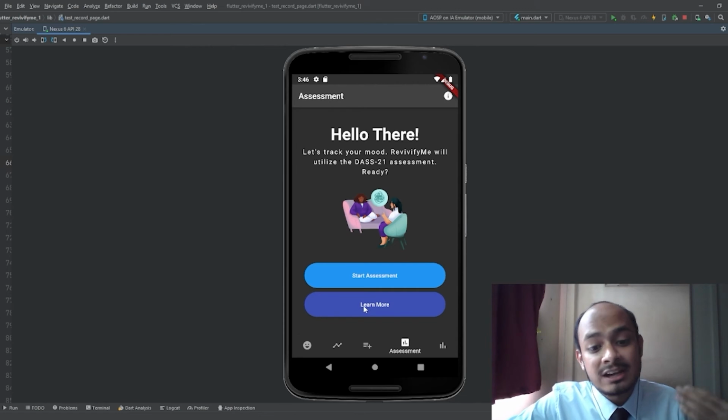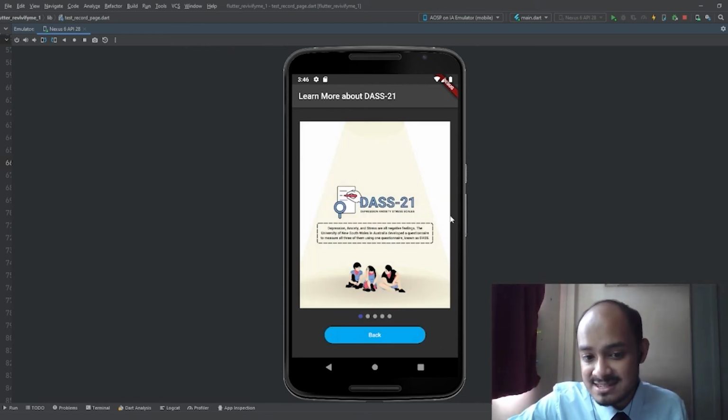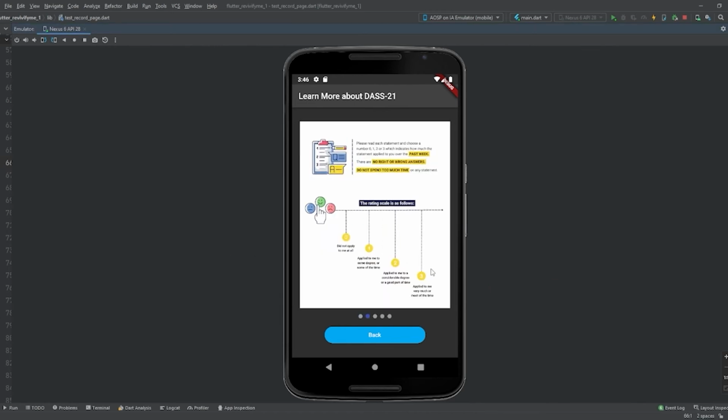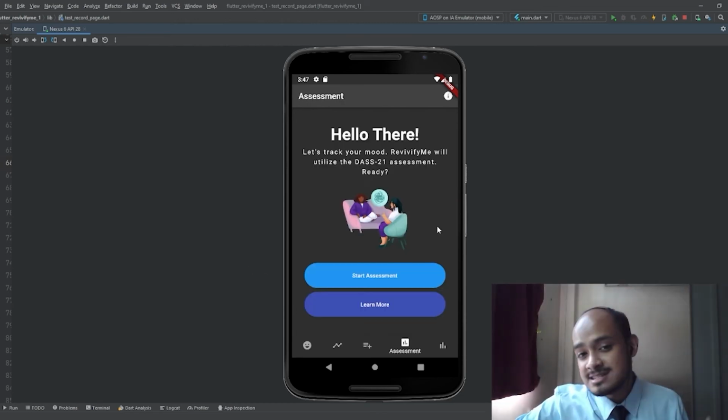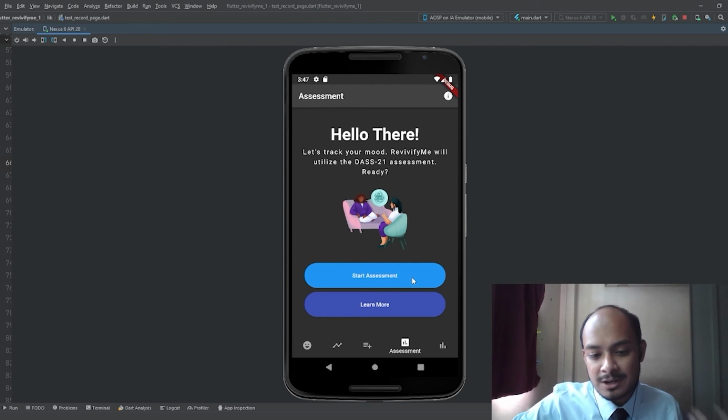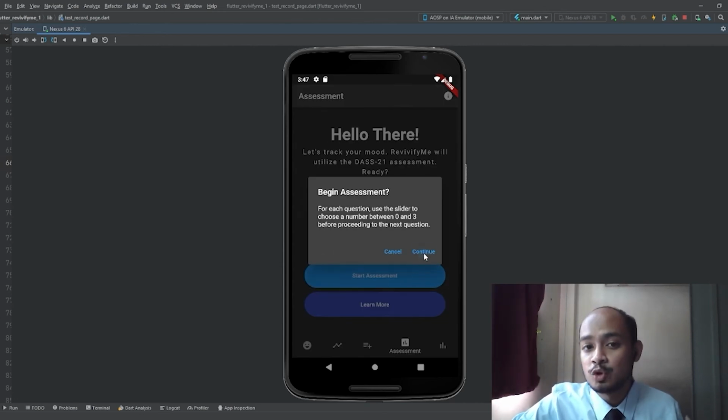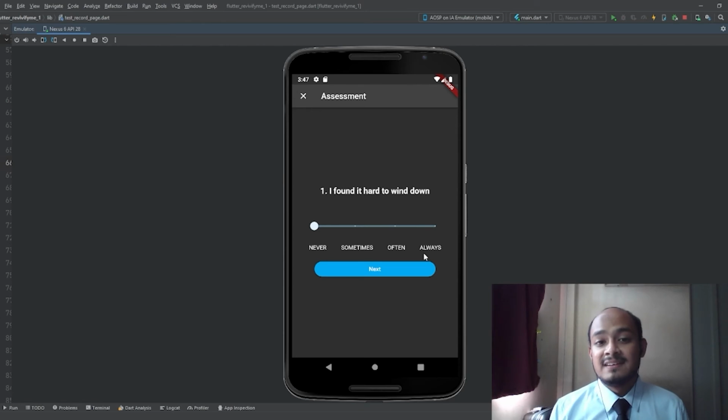Over on this page, you can click on learn more to learn more about this test, in which users can go through 5 pictures detailing the instructions and the scoring system of the test. And once the users have understood how to answer this assessment, simply click on the start assessment and confirm to be taken to the actual questionnaire. The DAS21 questionnaire contains 21 questions in which users have to answer using the slider and by pressing the next button. So we will thoroughly go through this process.